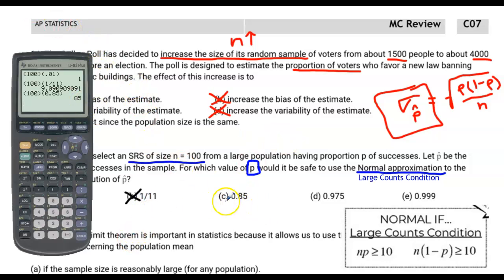All right, 0.85 looks like it works, so that's going to be a good one. And then it makes sense that anything over 0.85 is also going to work. So 0.975 and 0.999. All three of these are going to work. Well, remember, we satisfied this condition. Now we need to satisfy the other condition.